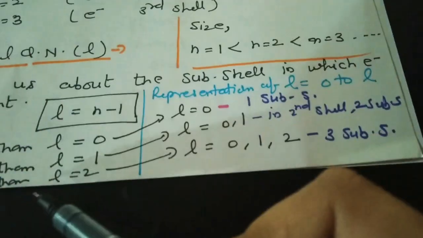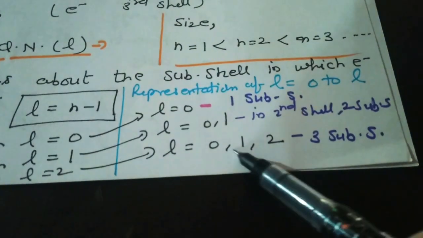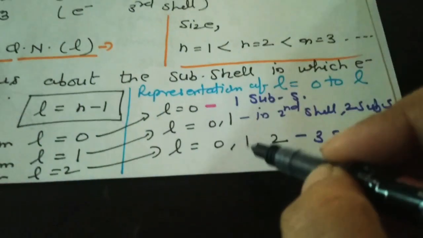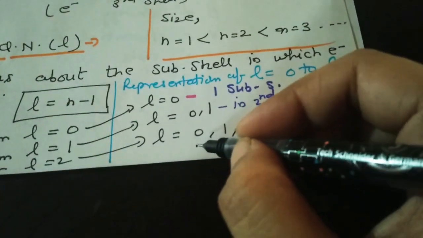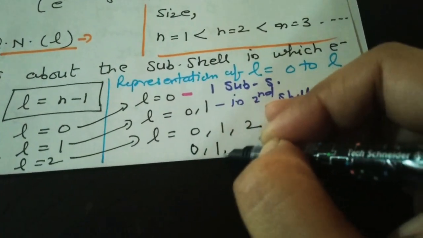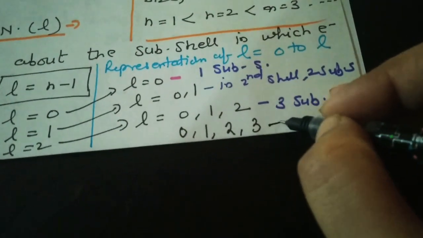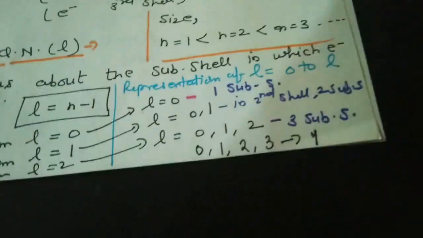And if it goes up to 3, then there will be 4 subshells: 0, 1, 2 and 3. So if L equals 3, we will have 0, 1, 2 and 3. How many subshells will be there? 4 subshells will be there.